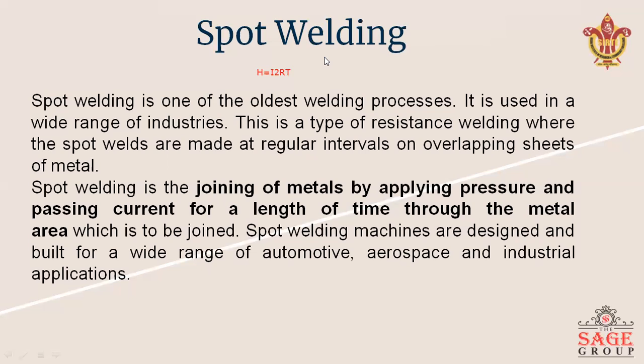It is used for joining two or more overlapping sheets. The plates to be joined are placed together between two conductive electrodes. We use electrodes here to complete this welding. Basically, this electrode is made of copper or copper alloy. This may be explained by this diagram.